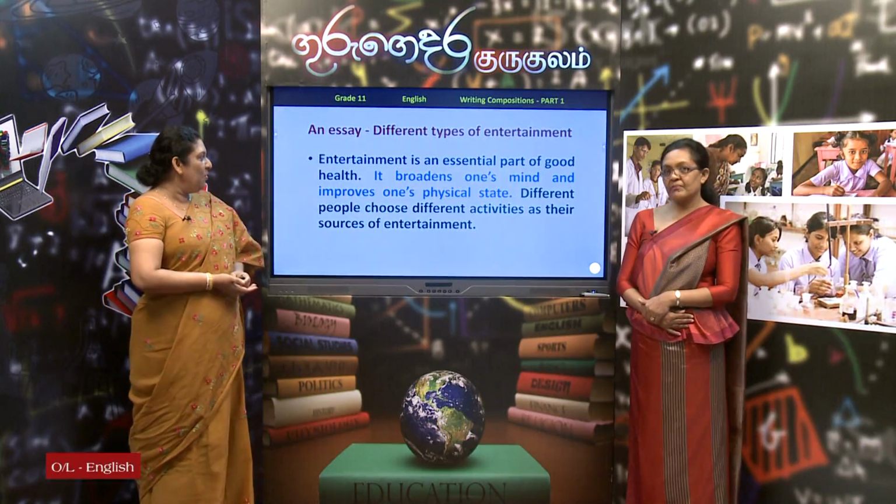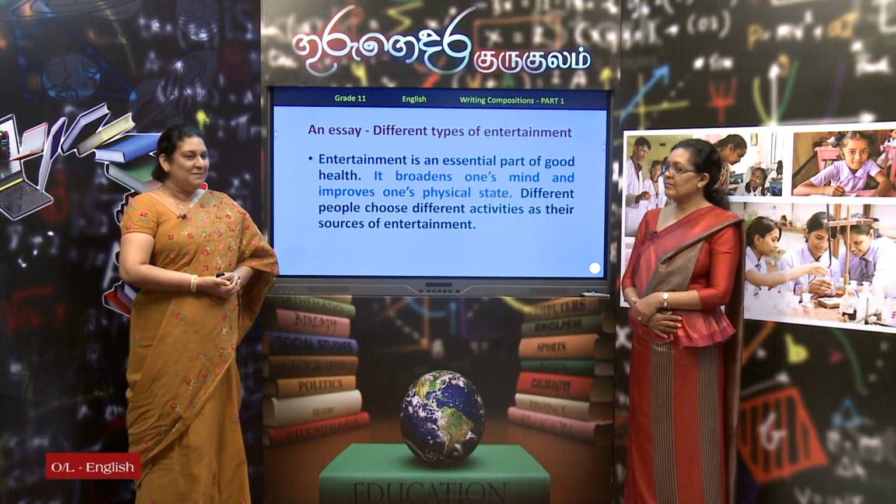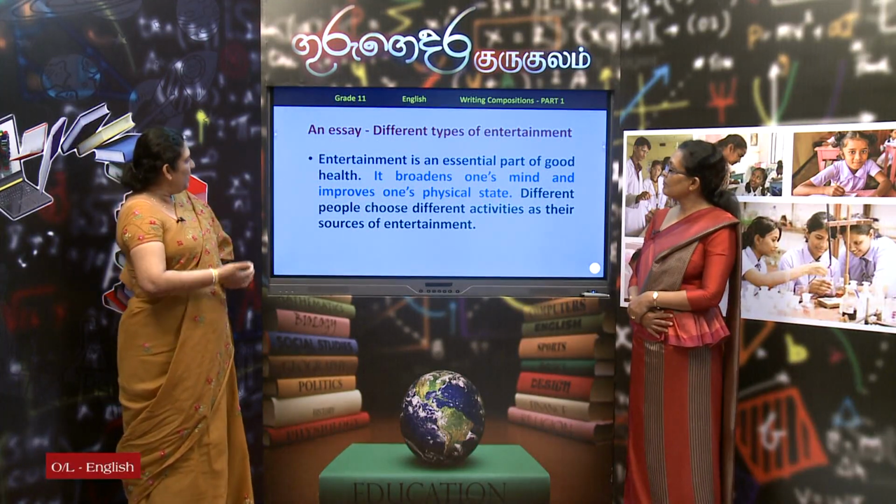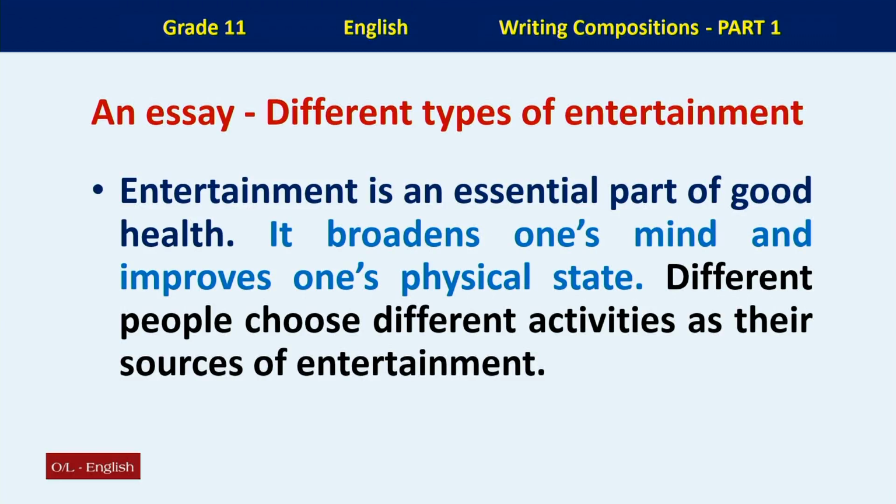Remember, you had to follow all the rules what I have discussed before. Right. The topic is different types of entertainment. Now, you can see the general statement. Entertainment is an essential part of good health. So, that is the point 1. It said what is entertainment. So, I have started like that.